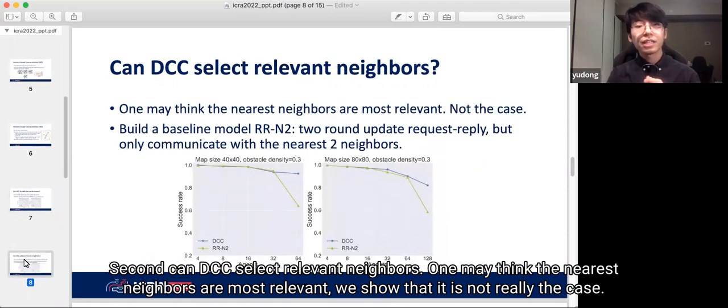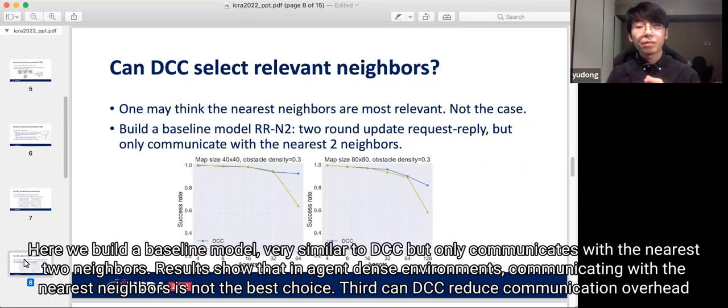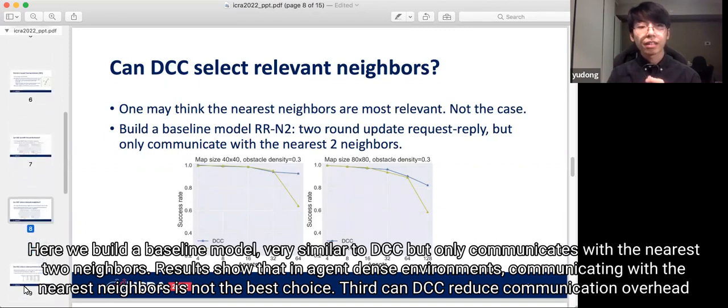Second, can DCC select relevant neighbors? One may think that the nearest neighbors are most relevant. We show that it is not really the case. Here we build a baseline model, very similar to DCC, but only communicating with the nearest two neighbors. Results show that in agent-dense environments, communicating with the nearest neighbors is not the best choice.